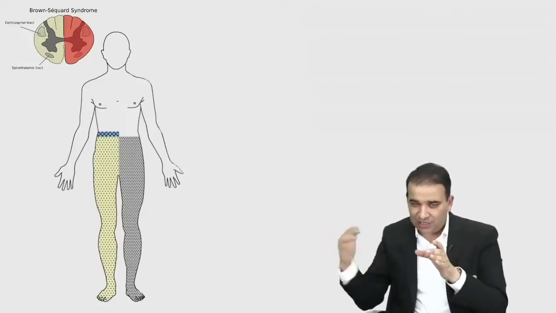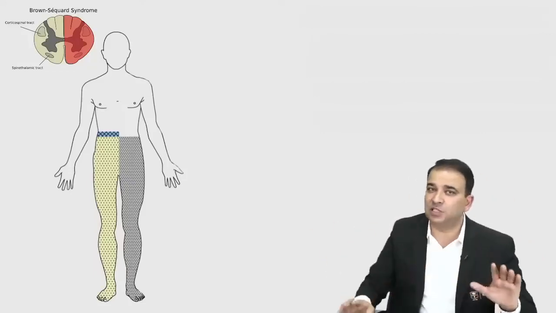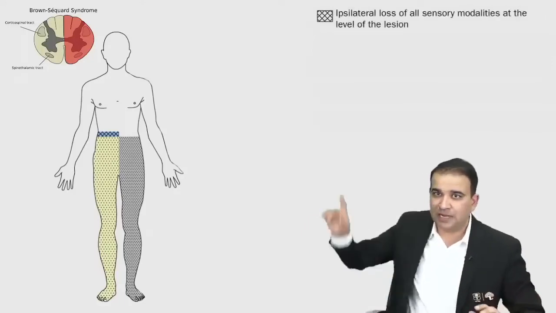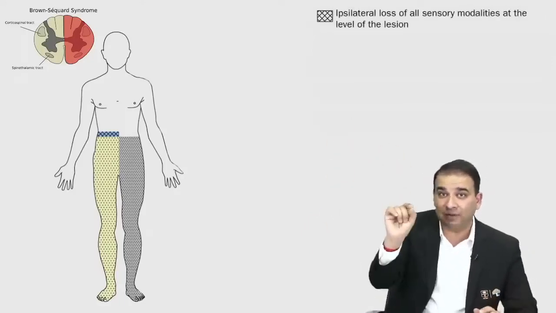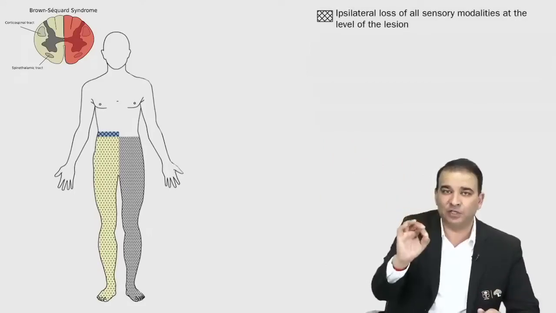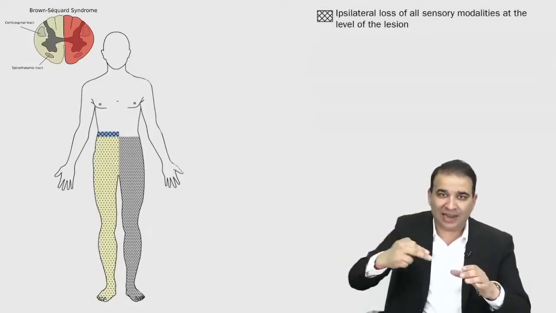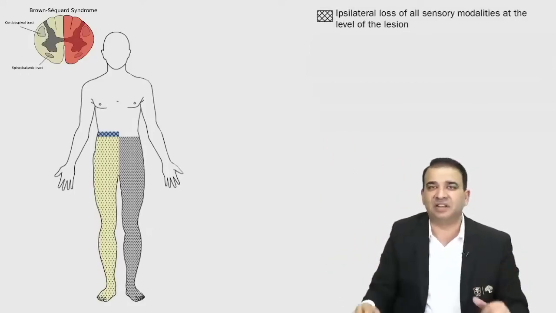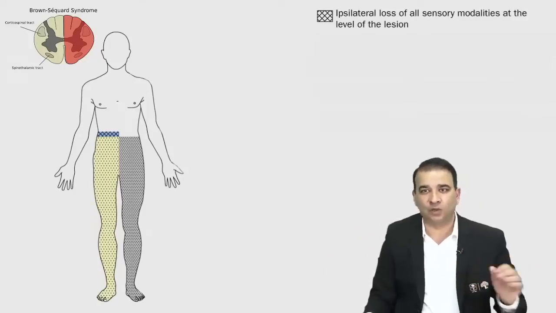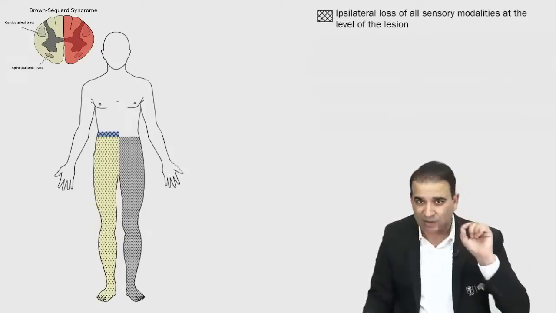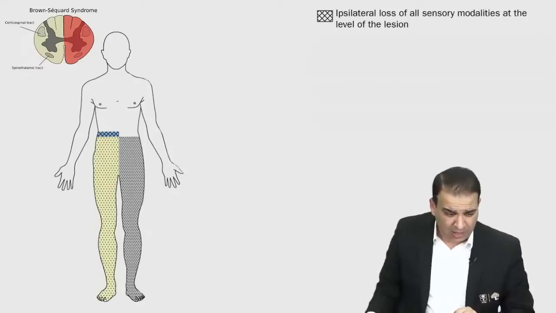Whichever the level of lesion is, the ipsilateral loss of all sensation will be there for sure. There will be ipsilateral loss of all sensory modalities at the level of lesion, guys, because the moment the dorsal root ganglia will enter inside, that area is already affected. So there will be ipsilateral loss of all sensory modalities at that particular level.